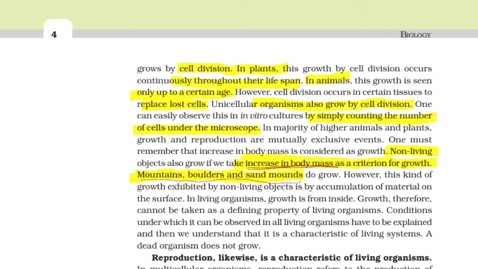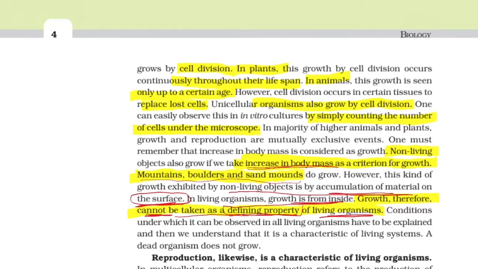In non-living objects, there is only accumulation of material on the surface, but in living organisms the growth is from inside. So a characteristic feature of living organisms has to be expressed by all living organisms, but because growth is seen in non-living objects also, it cannot be taken as a defining property. Growth is a characteristic feature but not a defining property of living organisms.